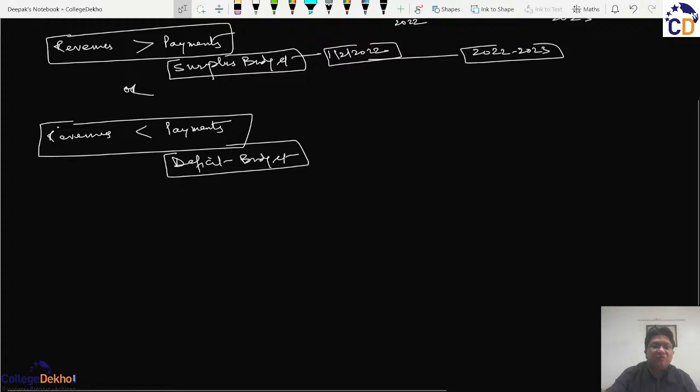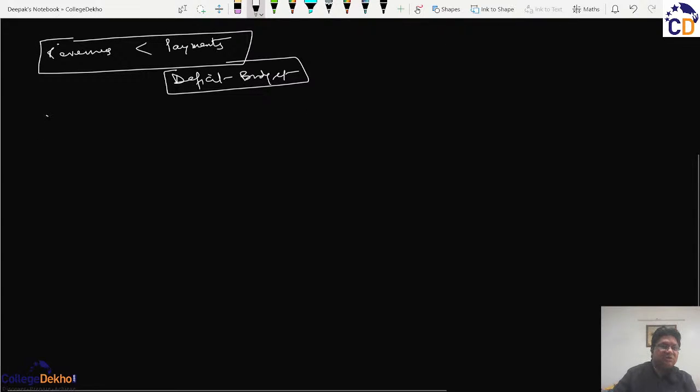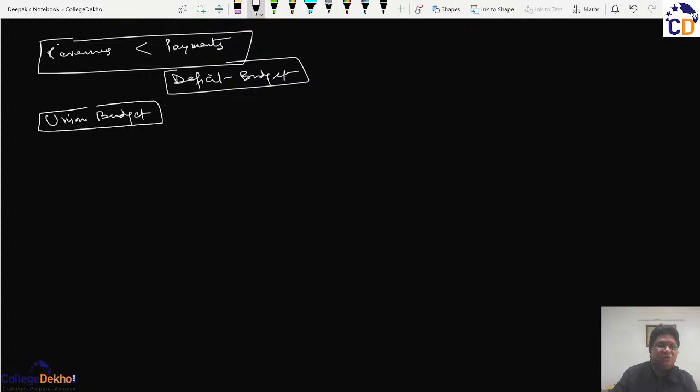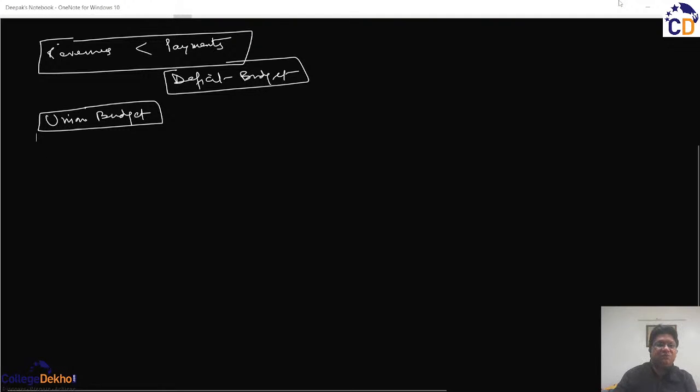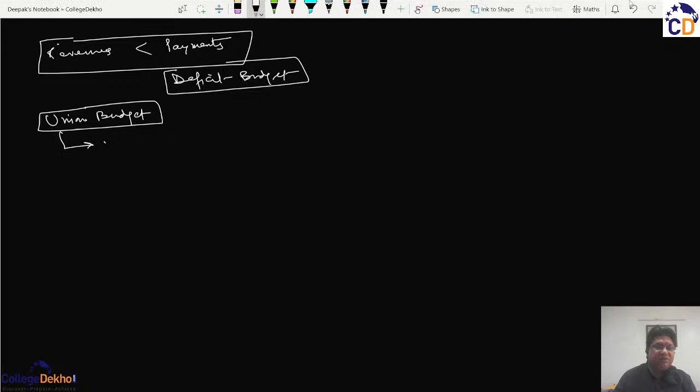So when this union budget is placed before the authorities in India, it is placed before the parliament, and both houses of the parliament, the Rajya Sabha and the Lok Sabha, or we can say the upper house and the lower house, have to endorse such budget before it comes into existence. This union budget will be placed with the objective of attaining constitutional goals.